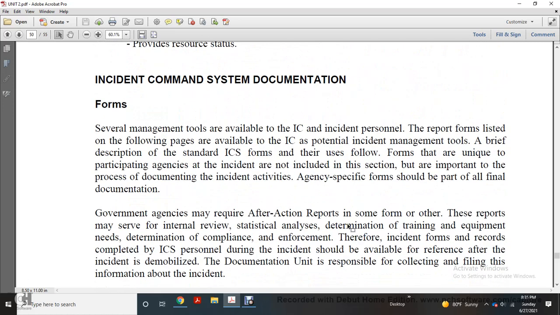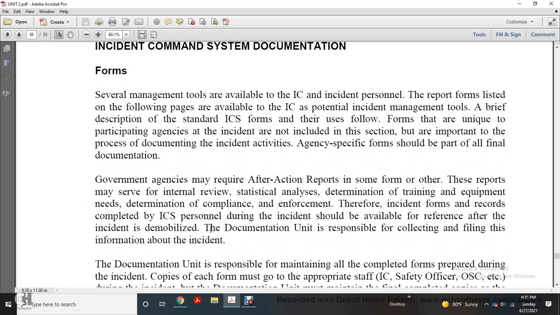The forms are unique to participating agencies and the incident, and do not include this section, the most important part of the process of documentation: incident activity. Agency-specific forms should be part of all final documentation. Government agencies may require an after-action report in some form or another. The report should make sure of initial internal review, statistical analysis, and determination.